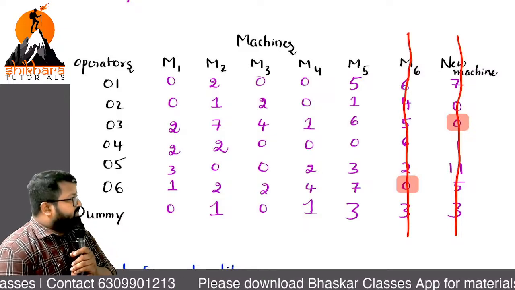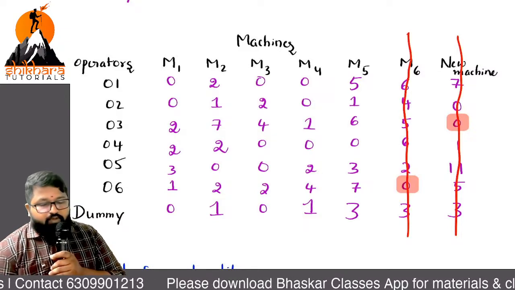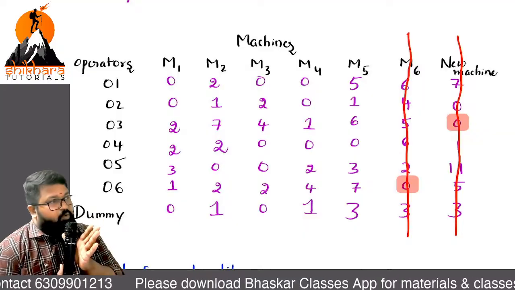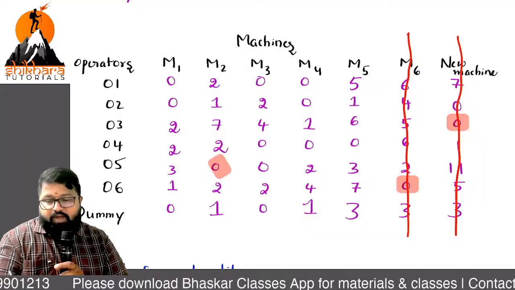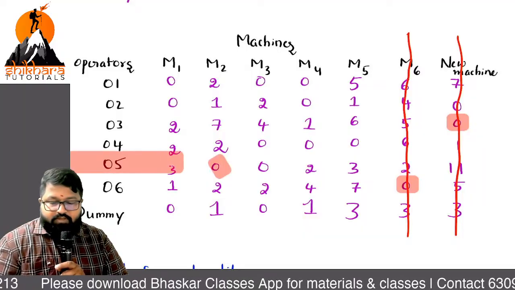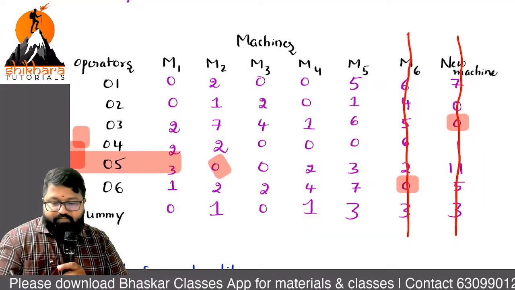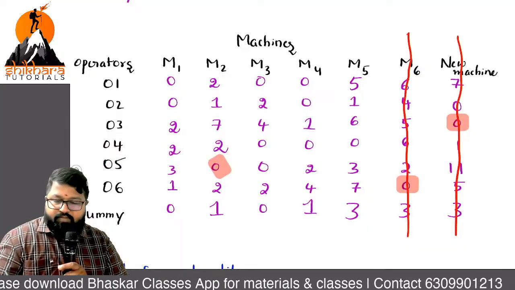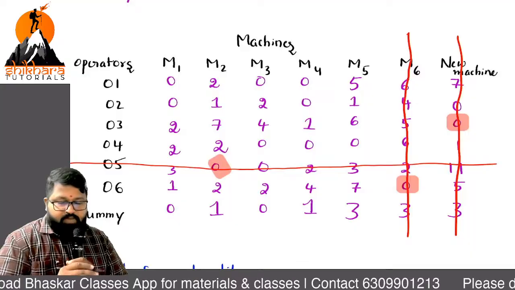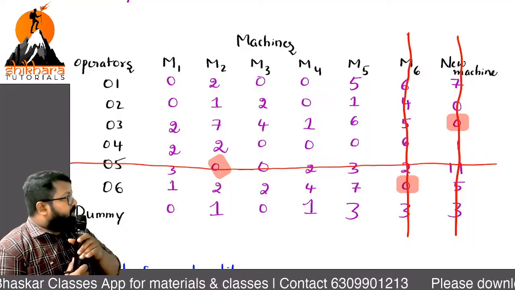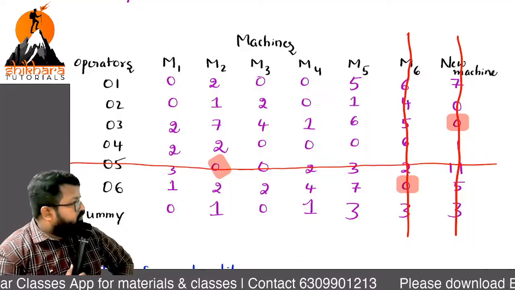Any column with single zero? Operator 5, M2. Mark it and cancel. Cancel now. Sir, now any column with single zero?